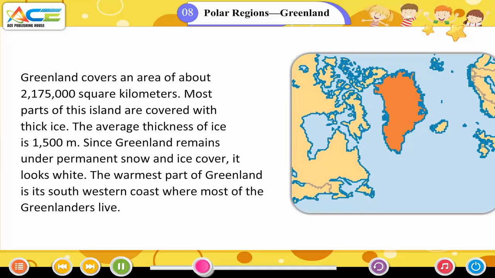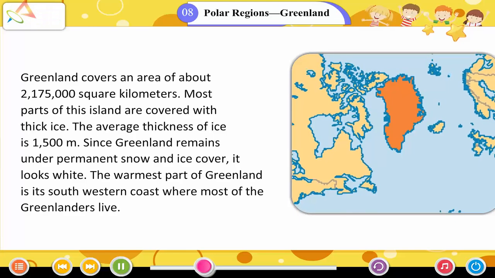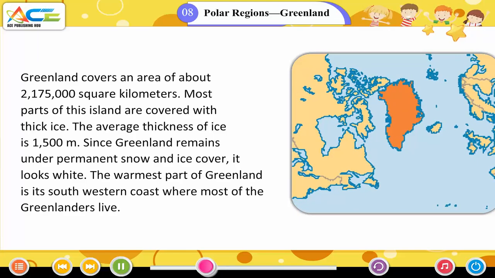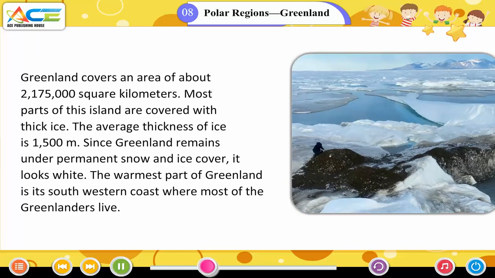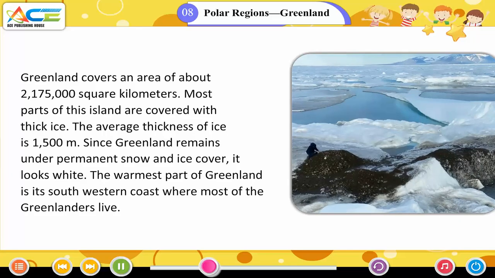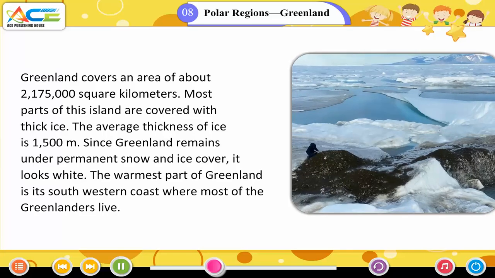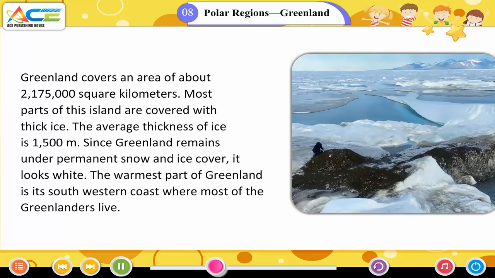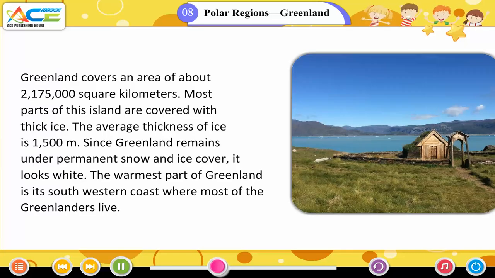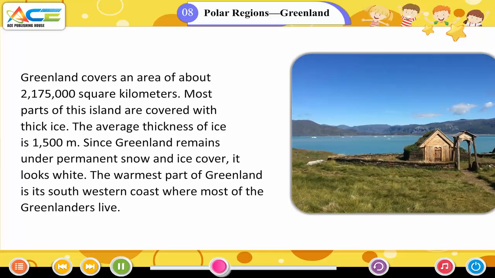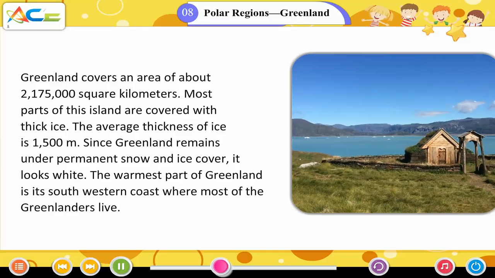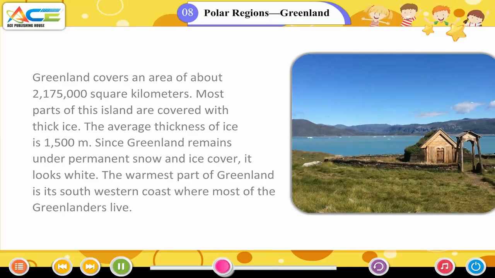Greenland covers an area of about 2,175,000 square kilometers. Most parts of this island are covered with thick ice. The average thickness of ice is 1500 meters. Since Greenland remains under permanent snow and ice cover, it looks white. The warmest part of Greenland is its southwestern coast, where most of the Greenlanders live.